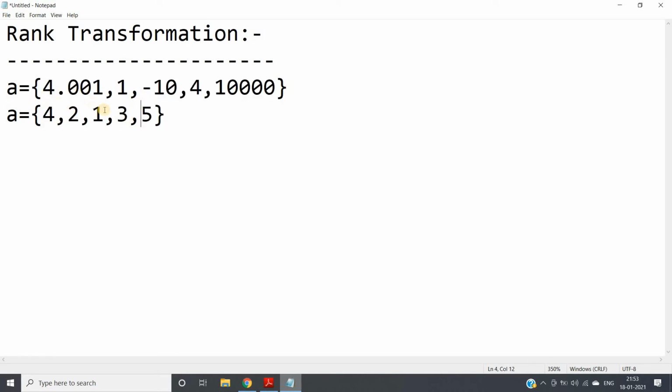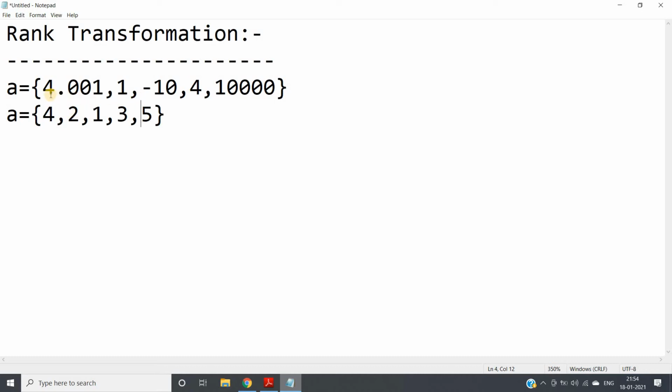Obviously you can understand this is a non-linear mapping, because there is no linearity at all present here. 10,000 is mapped to 5, whereas 4.001 is mapped to 4 and 4 is mapped to 3. So obviously, no perfect y = mx + c type graph will fit this transformation.